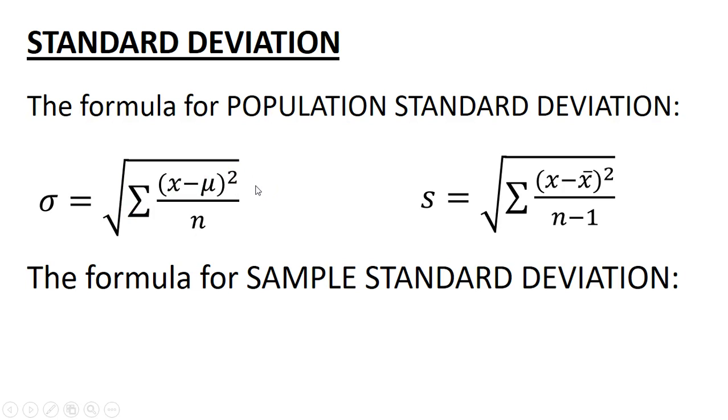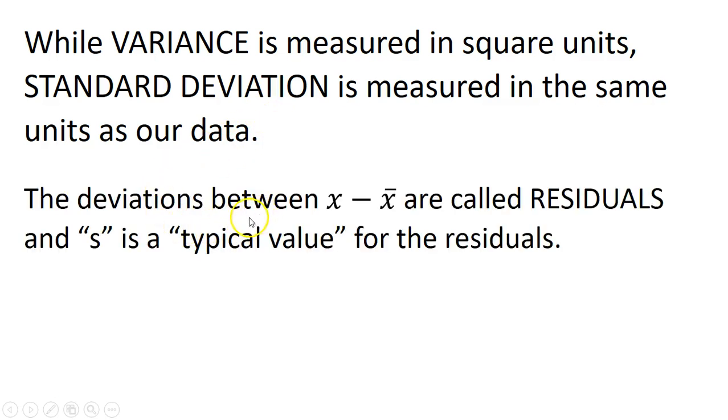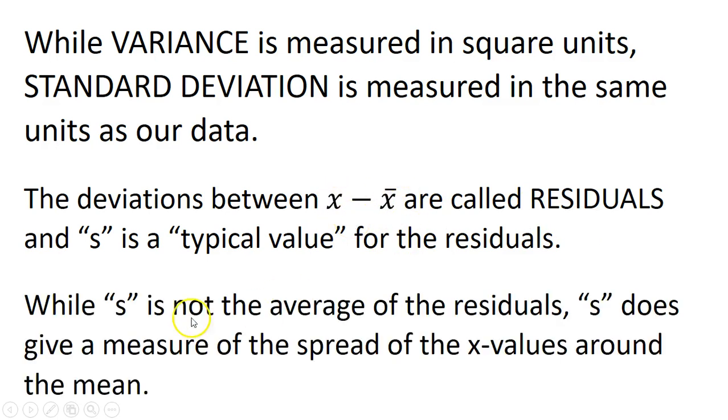And again, if I'm moving too fast, make sure you pause the video to write the stuff down. Now, while variance is measured in square units, standard deviation is not. It's measured in the same units as everything else. The deviations between these two are called residuals. We're going to get to that, especially in Unit 2. Those are called residuals, and s is a typical value for the residuals. So that distance there is called a residual. While s is not the average of the residuals, standard deviation s does give a measure of the spread of the x values around the mean.